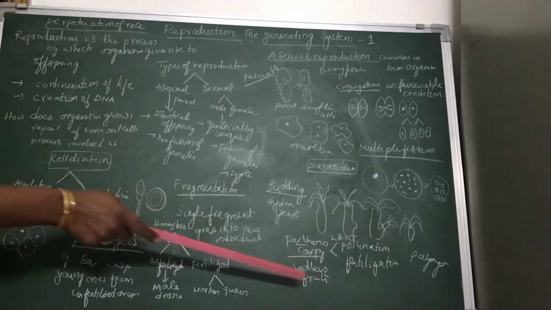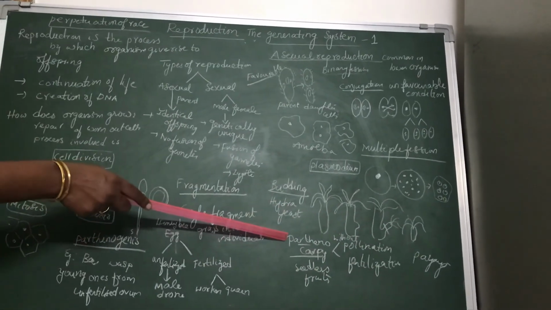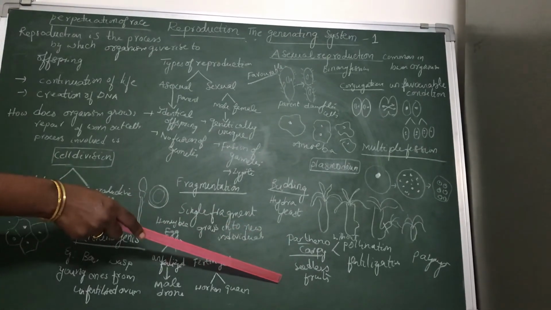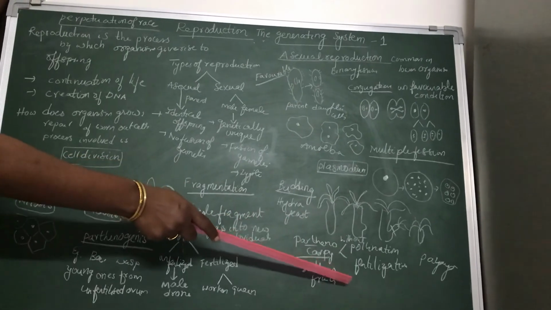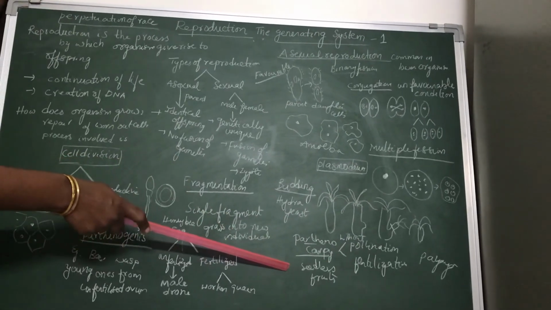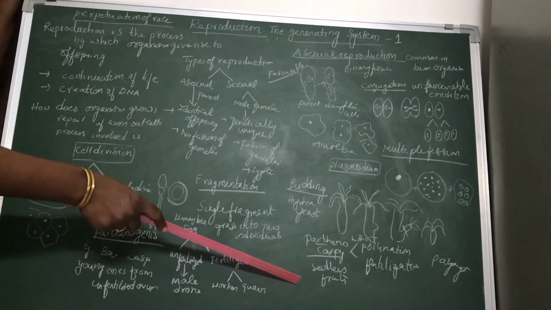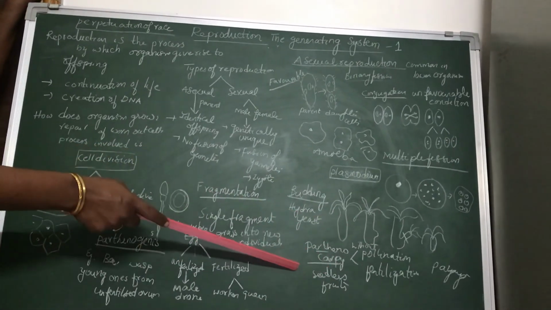All this we get because of parthenocarpy. Parthenocarpy is very common in plants.